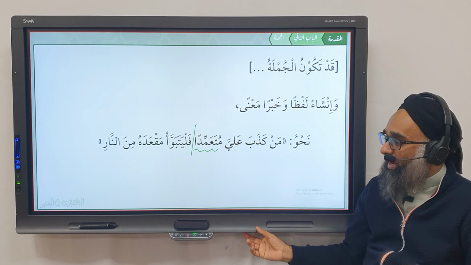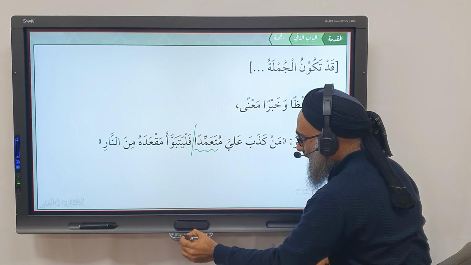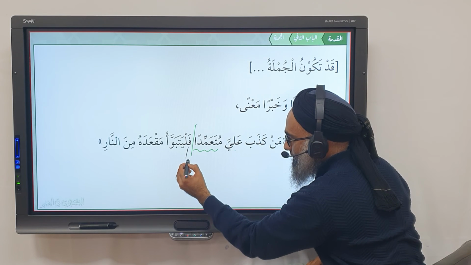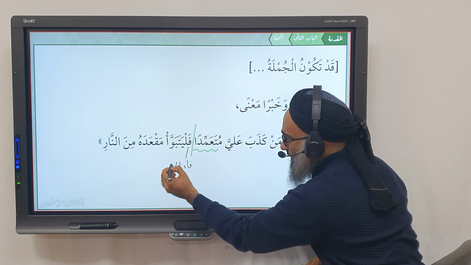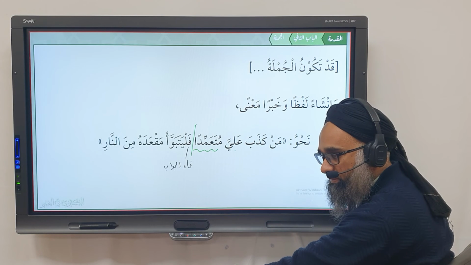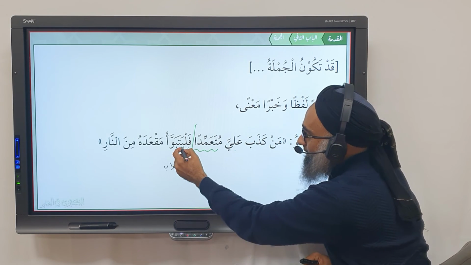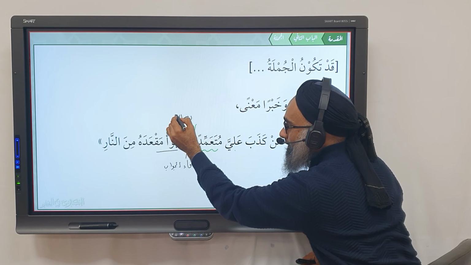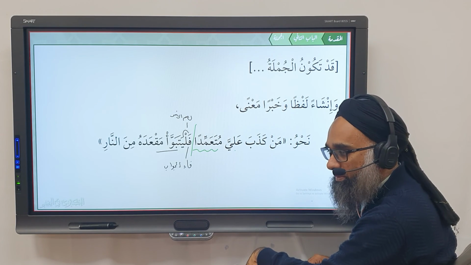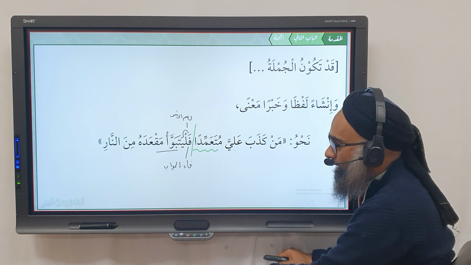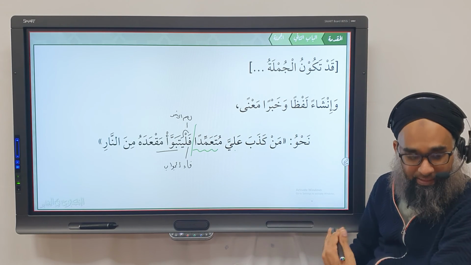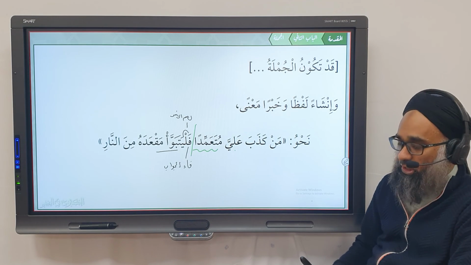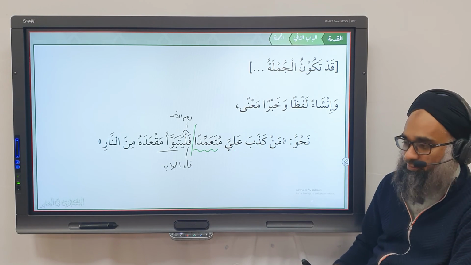Yes? So what Shaykh says, fa is fa'ul jawab. This is fa'ul jawab. Then, yatabawwa, the lam is lamul amr. Correct? And then tabawwa is what? It's amr, sorry. So basically as if it's a command. And that's how people translate it. Whoever lies against me, he should make his place the fire of Jahannam.